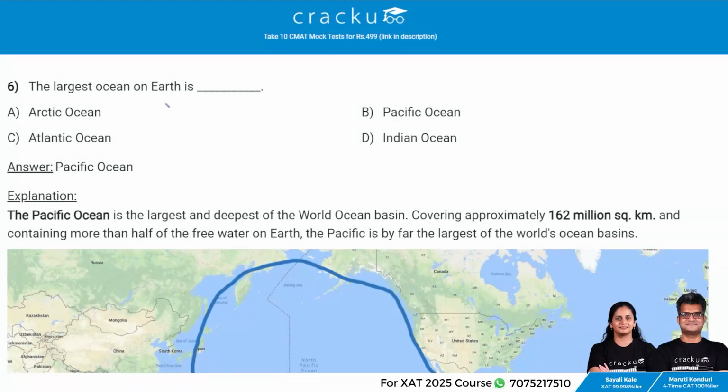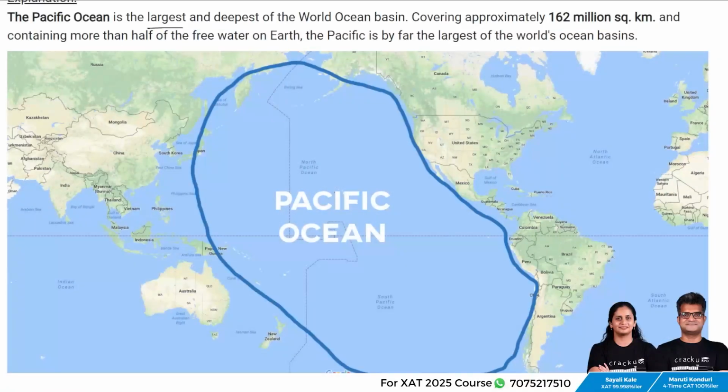Next question. The largest ocean on earth is? The answer is Pacific Ocean. The Pacific Ocean is the largest and deepest of the world ocean basins. It is covering approximately 162 million square kilometers and containing more than half of the free water on earth. So the Pacific Ocean is by far the largest of the world's ocean basins.